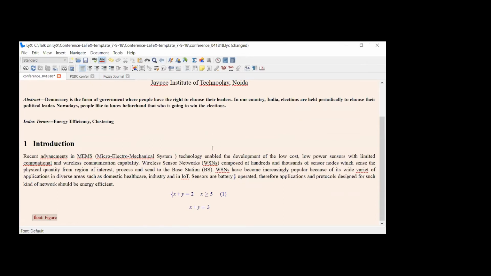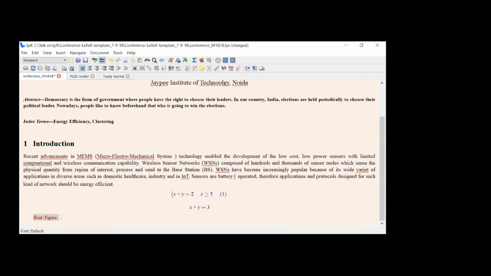If you insert a line in the introduction later on, this figure will be adjusted in that particular page by itself. You need not adjust your spaces, your columns, your text. So that headache is not there in this tool.